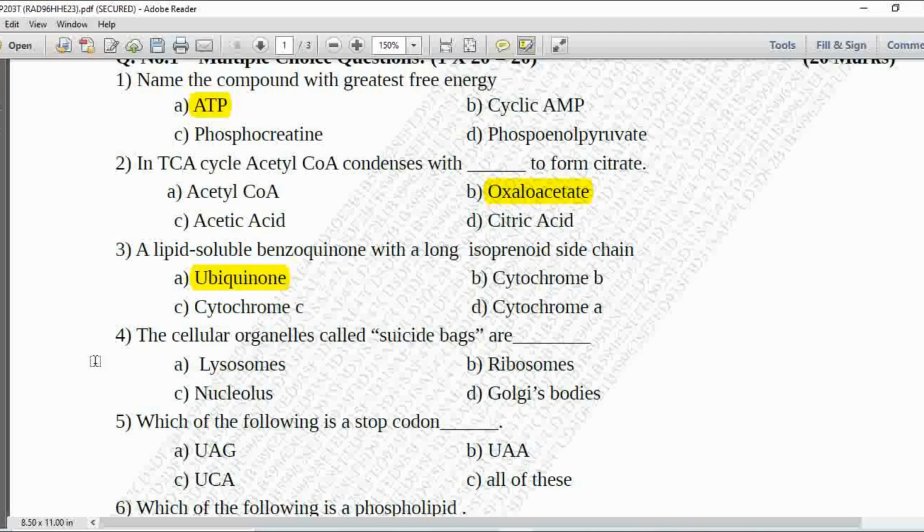Fourth MCQ, the cellular organelles called suicide bags are. Option A is lysosomes, B is ribosomes, C is nucleus and D is Golgi bodies. So the cellular organelle having the alternative name suicide bags is called lysosomes. So option A is correct.